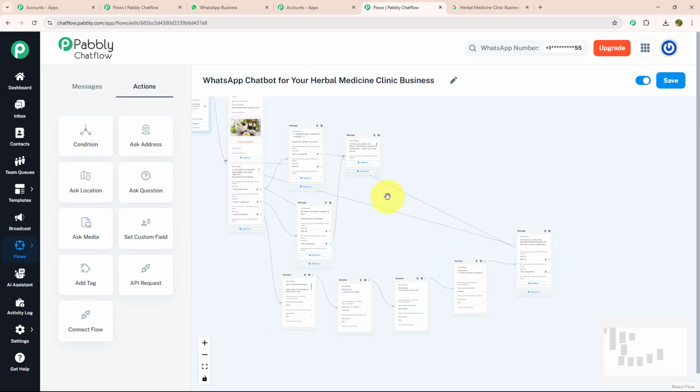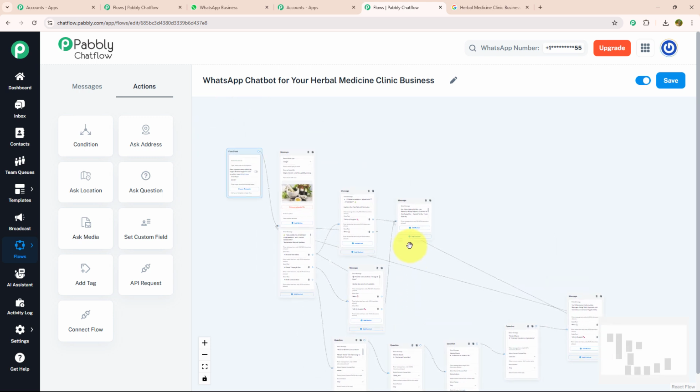So yes, as you can see, I have entered all the desired information that would be needed to run a chatbot for a herbal medicine clinic business. On to our last step, don't forget to activate your flow and save it. As you can see, I got a message that flow updated successfully. That means my flow is ready to run in real time.